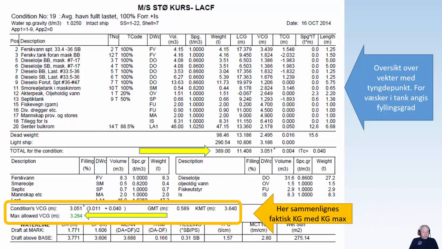Then you compare the actual KG, actual VCG, with the VCG max. We see the condition's VCG is 3.051, whereas the max allowed VCG is 3.284. So you see you have a bit of margin there.